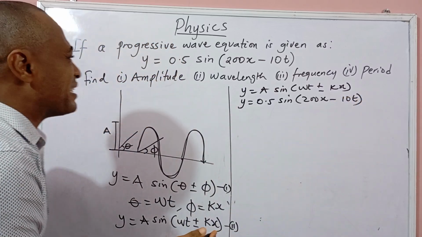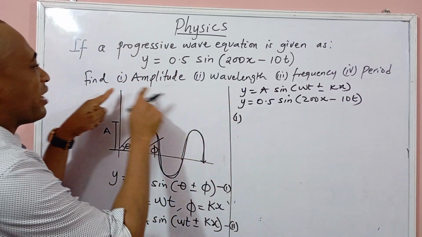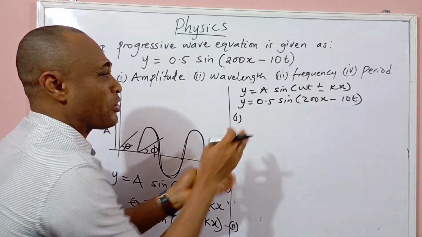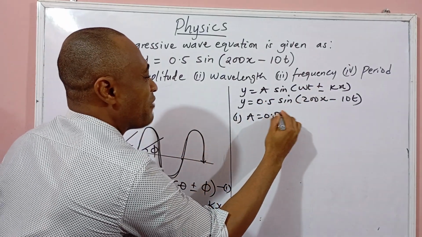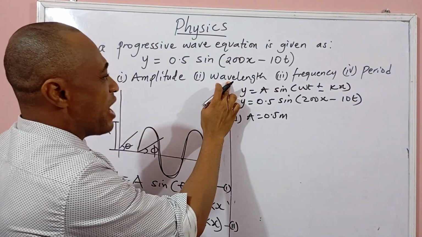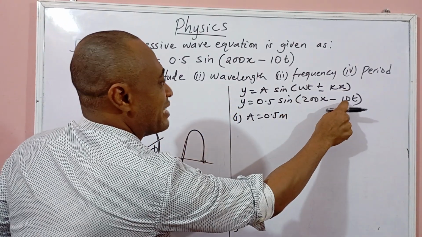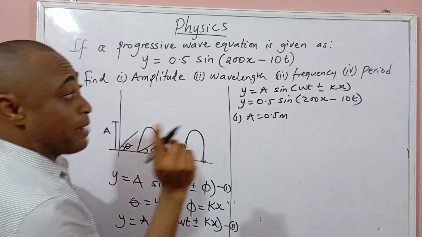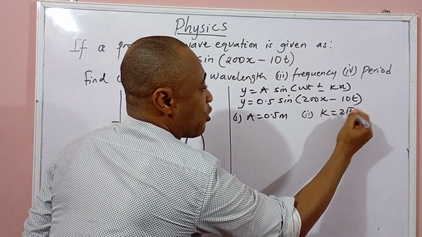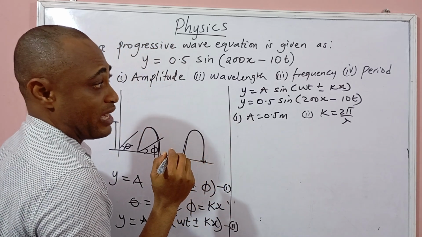Can you see that this work is now very easy? What's the answer to question 1? Amplitude. Amplitude is just 0.5. You just need to cross-check. A is 0.5 meter. Very easy. Wavelength. Where is my wavelength? The wavelength is under this. Remember, k is 2 pi over lambda. Isn't that true?